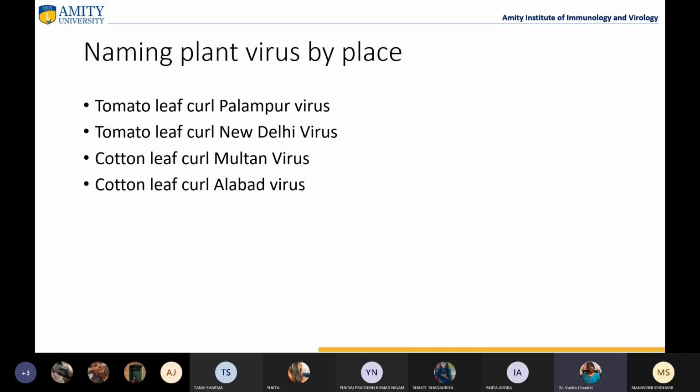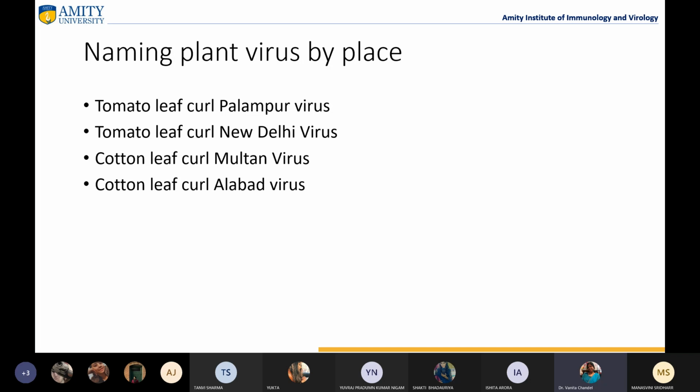The major thing is, after nomenclature and taxonomy comes the classification. So nomenclature and taxonomy are related to the classification also. So in the next lecture, we'll study about the classification. There are a number of classifications which have been given by various people.